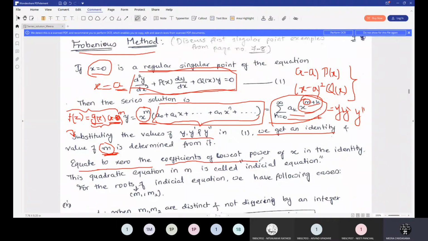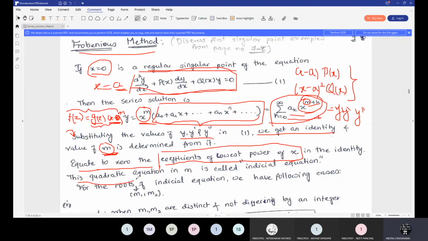Equate to 0 the coefficient of the lowest power of x. See, when you substitute the values of y, y dash and y double dash in this equation, you will get an infinite series with different powers of x. So you consider the lowest power of x and then equate those coefficients to 0 in the identity.